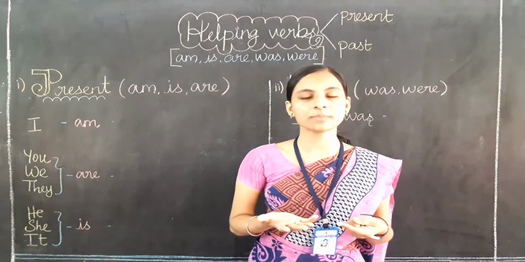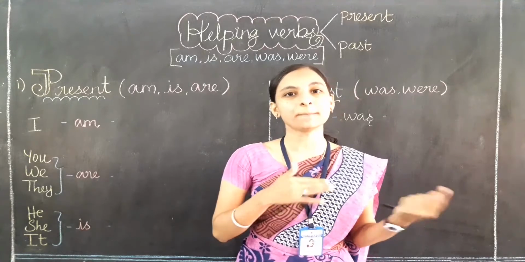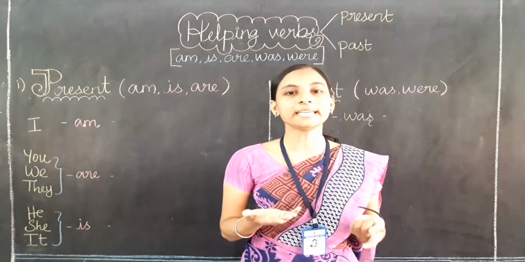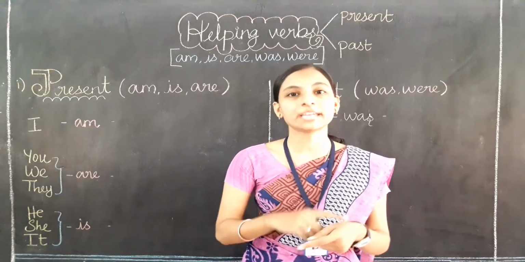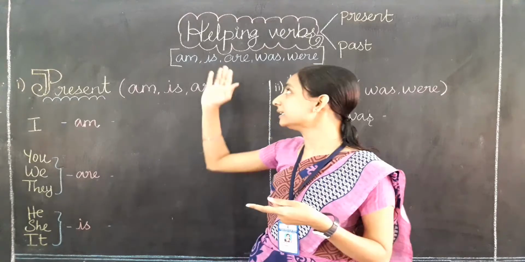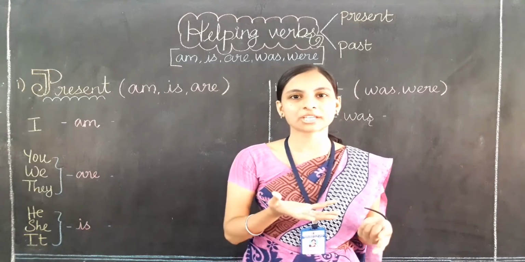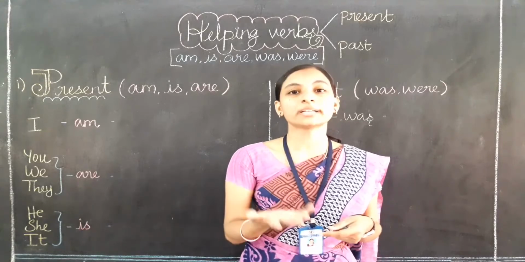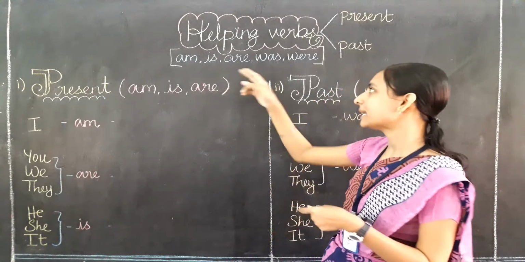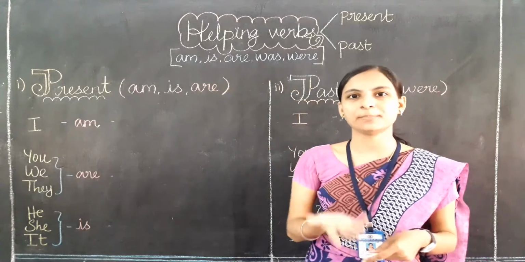So what are helping verbs? Five words are the helping verbs, which are used to help the main verb. They help the main verb to tell the time of the action, because the main verb is an action word only. With the usage of a helping verb, we can get the actual time of the action, when it has been done. So what are the helping verbs? Five words: am, is, are, was, were. These are the helping verbs.